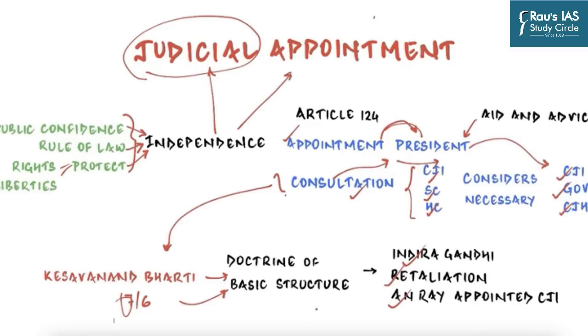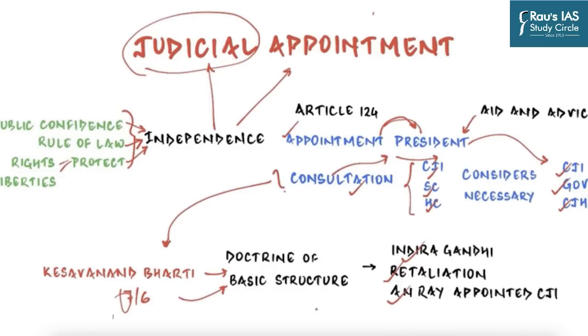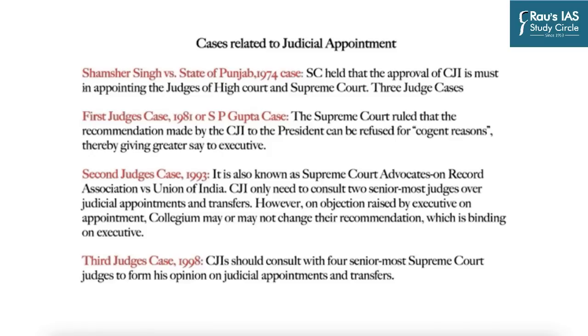And so from there, what took off as a legal battle has culminated into the three judges' cases. And these three judges' cases have subsequently restored the independence of the judiciary as far as appointment process is concerned. We will of course reflect upon the demerits of the collegium system, but let's just quickly go through the three judges' cases. Before the three judges' cases, in 1974, in Shamsher Singh versus State of Punjab, the Supreme Court held that approval of the Chief Justice of India is a must in appointing judges of High Courts and the Supreme Court.